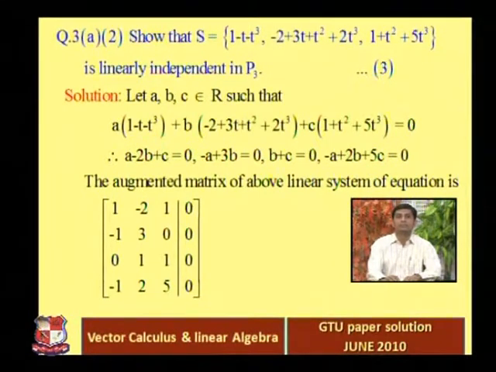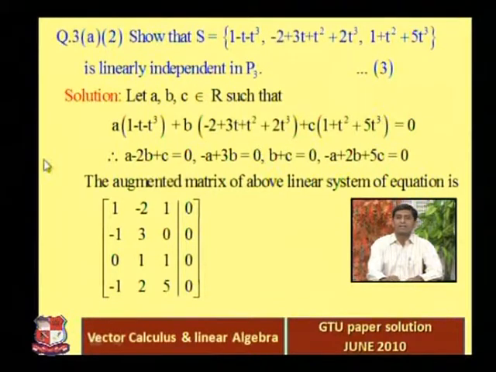A into P1, that means this first polynomial, A into P1 plus B into P2 plus C into P3 is equal to 0, where 0 is the identity element for the set of polynomials P3, and try to prove that all the scalars A, B and C are 0, right? If one of them is non-zero, then the given 3 polynomials are linearly dependent. If each is 0, then we can say that the given 3 polynomials are linearly independent, right?